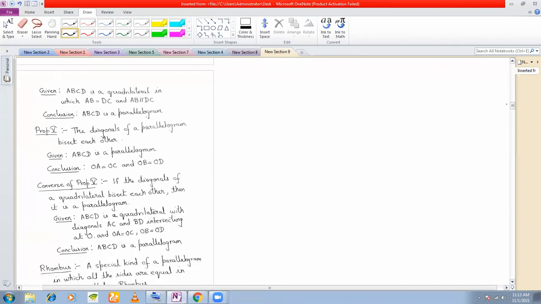The next property is that the diagonals of a parallelogram bisect each other. Many times you have done this. ABCD is a parallelogram.